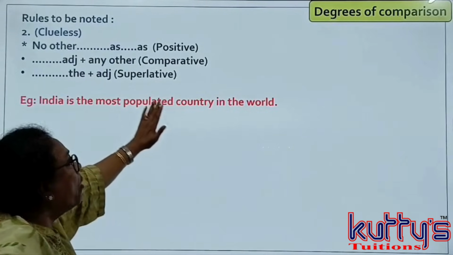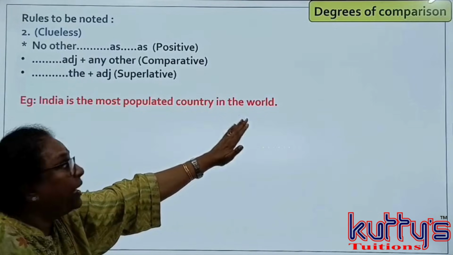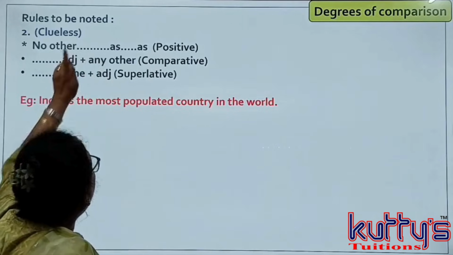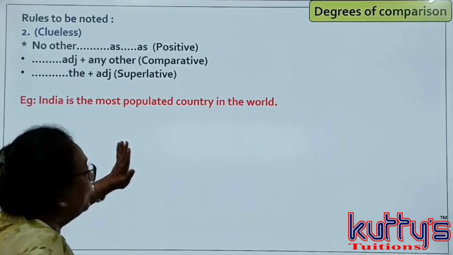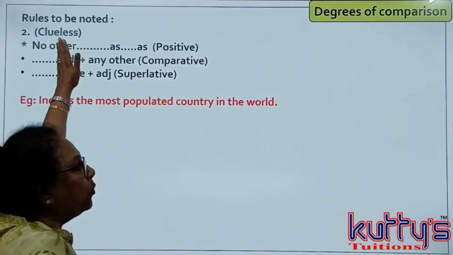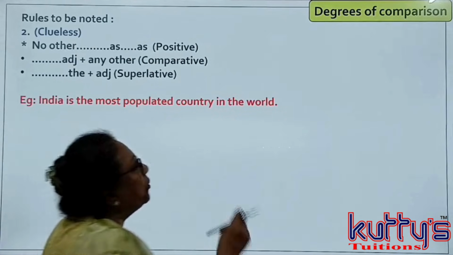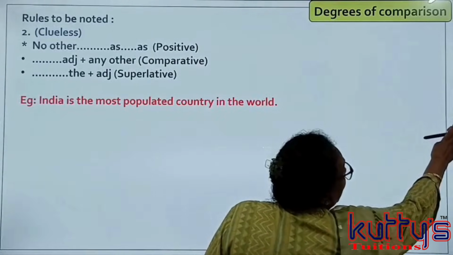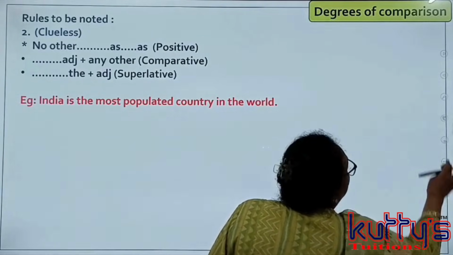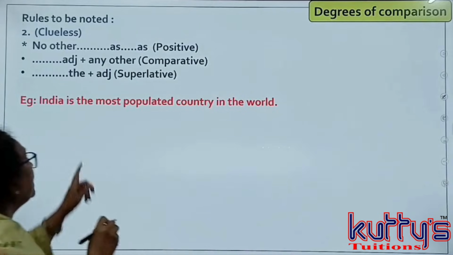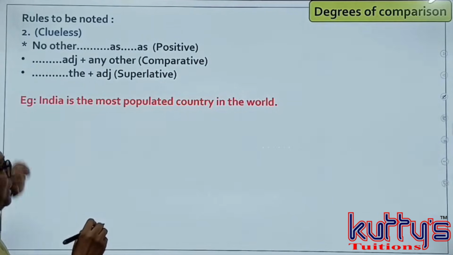India is the most populated country in the world. Here, we don't have the clue one of the. That means this is clueless. Let us begin the sentence. Like I told you in the earlier one, we begin with comparative.